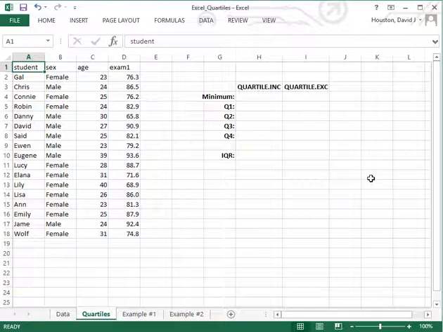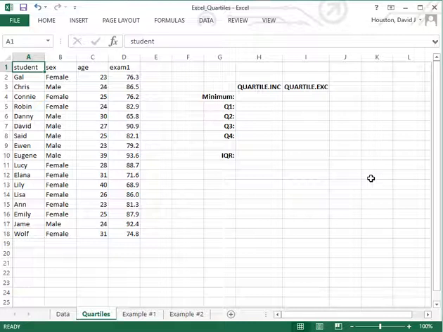What I'm going to demonstrate here is how we can use Quartile functions in Excel to generate that information. Now, Excel actually has 2 different Quartile functions, one being the Inc function and one being the EXC function.